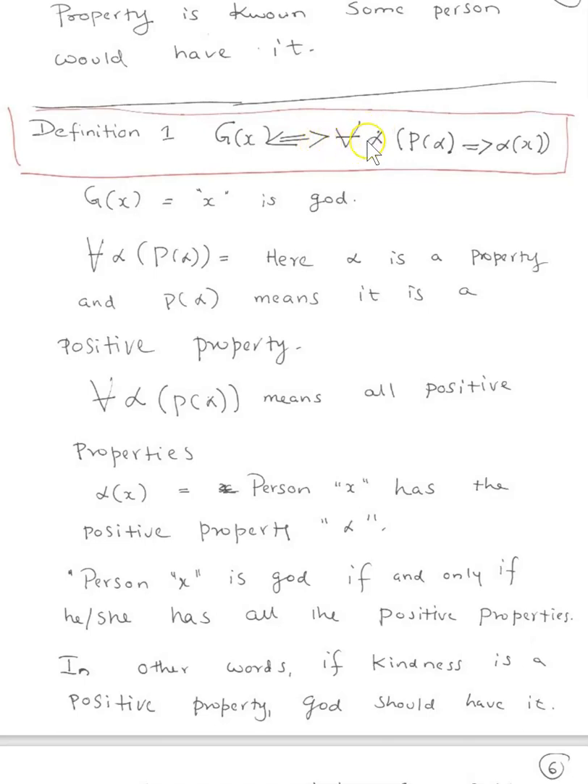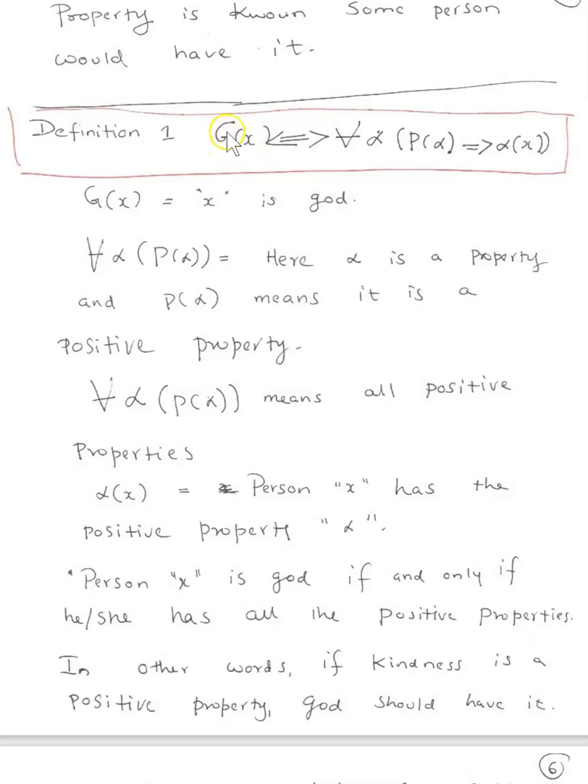for all alpha, P(alpha). Alpha is a property. P(alpha) is a positive property. For all positive properties, it implies that alpha(x), that x has all those positive properties. In other words, if there are positive properties in the universe, God has them. If there's a positive property out there, kindness, then God should be kind. If there's a positive property of givingness, then God should have that. So that's what it means.